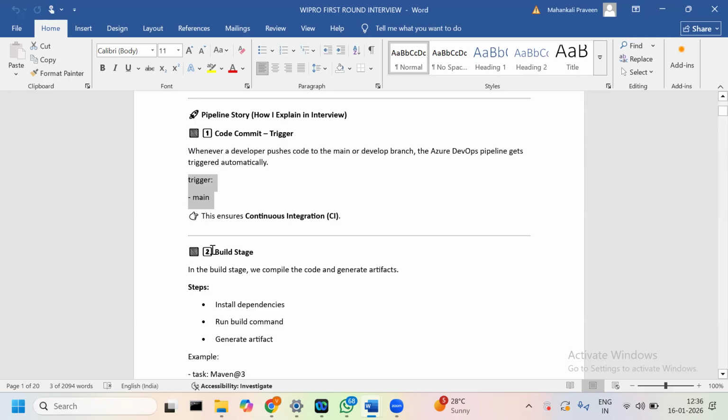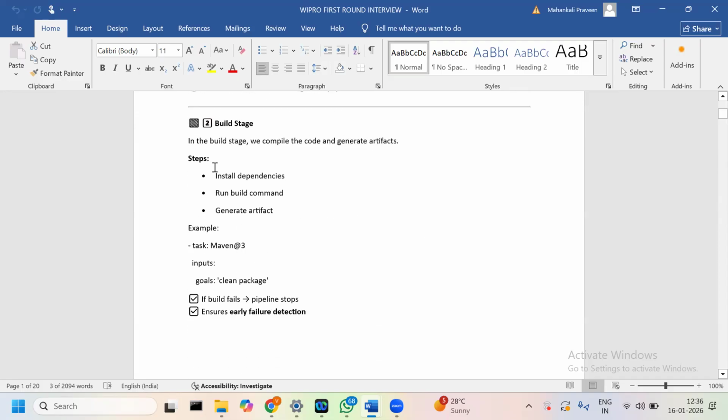Next comes the build stage. In this build stage, we compile the code and generate the artifacts. The steps include installing the dependencies, running build commands and generating the artifacts. Since we are working on a Java-based application, we are using Maven as the build tool, and in the inputs we have Maven clean package.